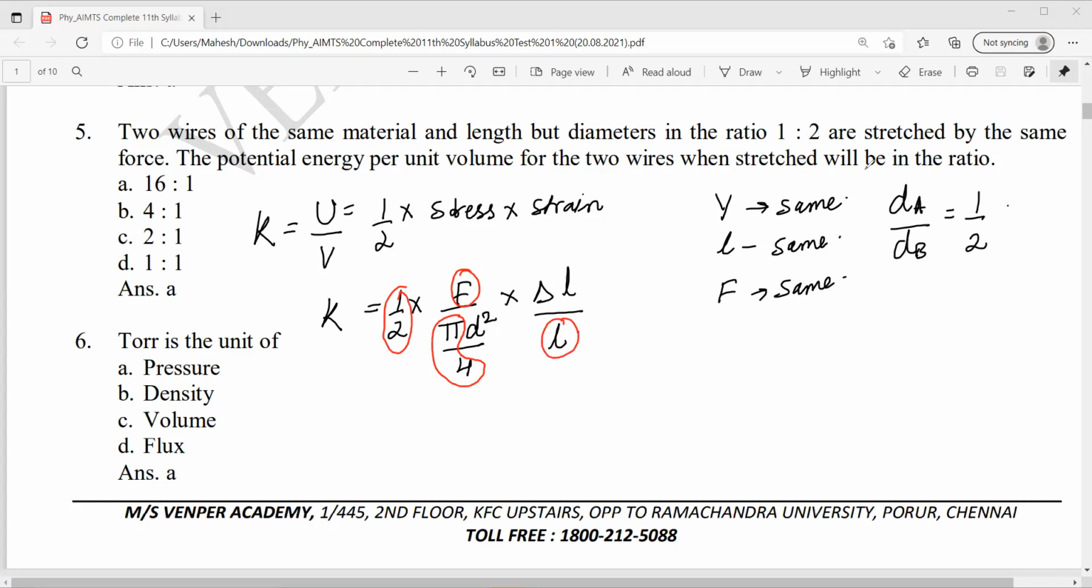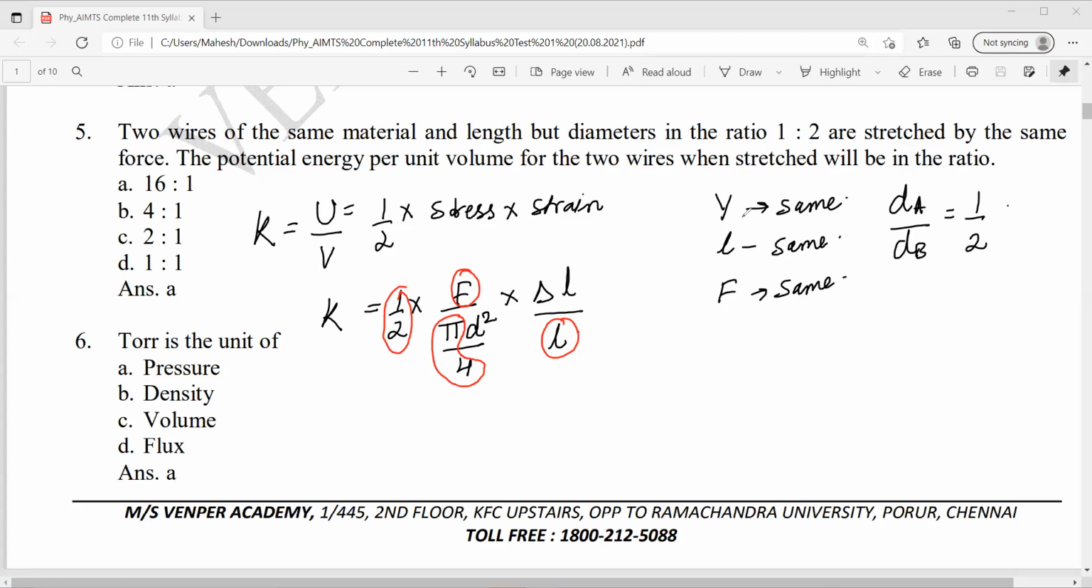Two wires will be stretched in the ratio. It will be the ratio of what? Del L by D square. So this becomes D square, right? So 1/2 whole square.